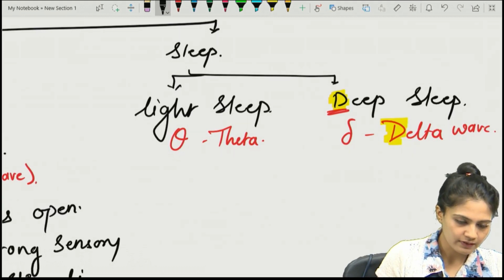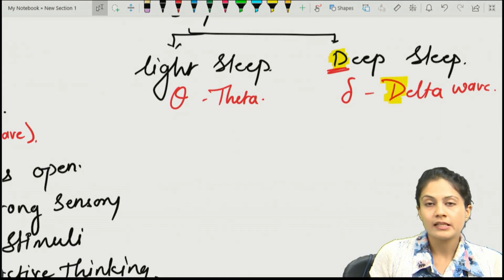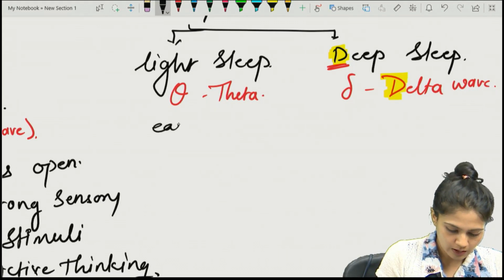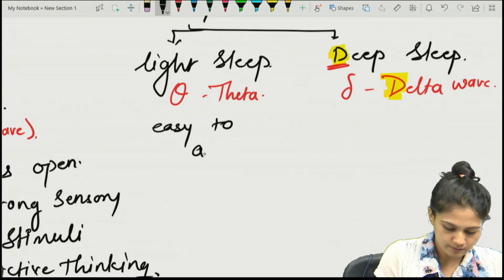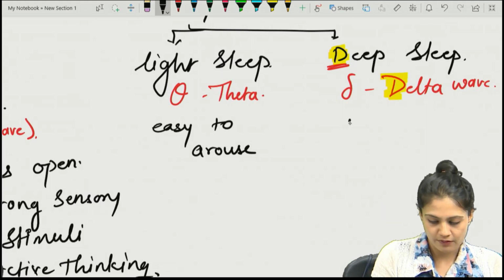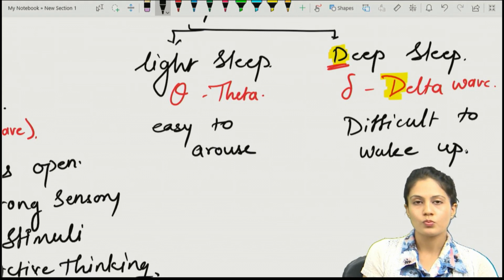As we already discussed, in the light sleep, it is easy to arouse. And what about the deep sleep? Yes, it is very difficult to wake up.